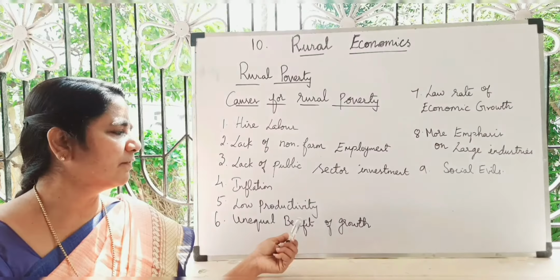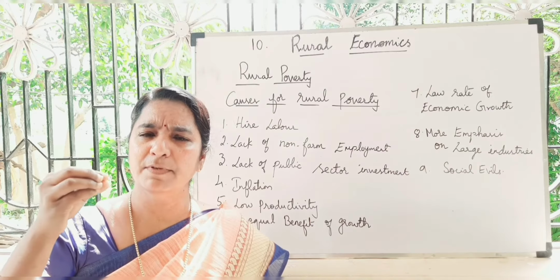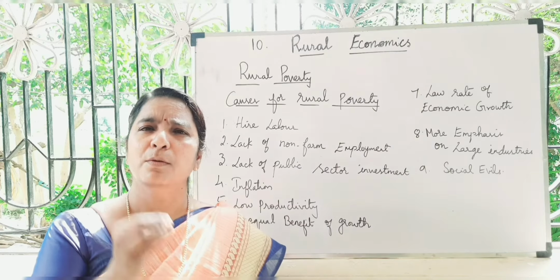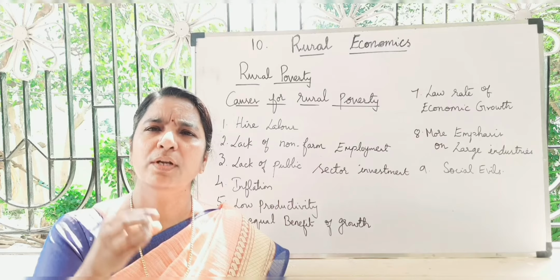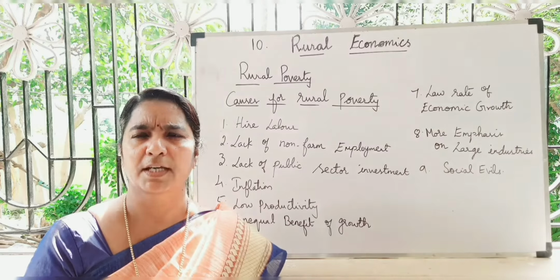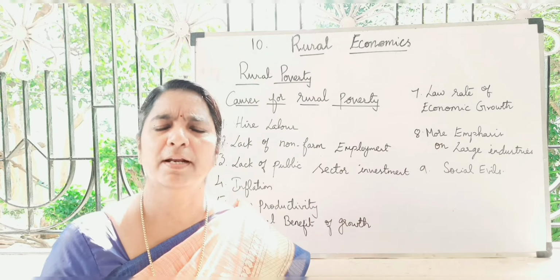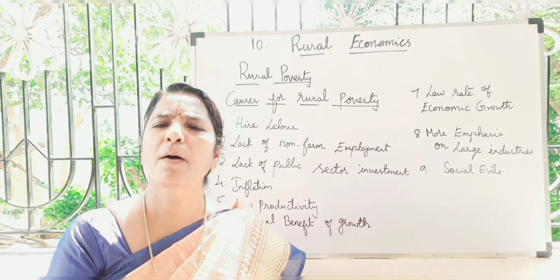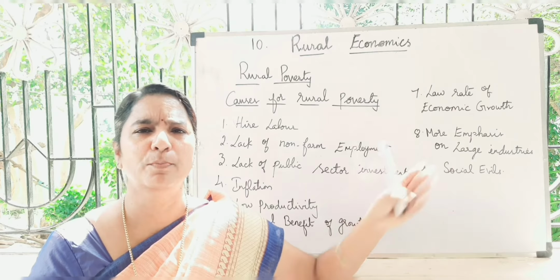Next, unequal benefit of growth. The major gains of government grants or economic development plans will be enjoyed only by the urban rich people. Gains and growth are not reaching the poor people. Next, low rate of economic growth. A low rate of economic growth means it is below the target. Always the poor people are denied. The government grants and benefits will not reach the poor people.